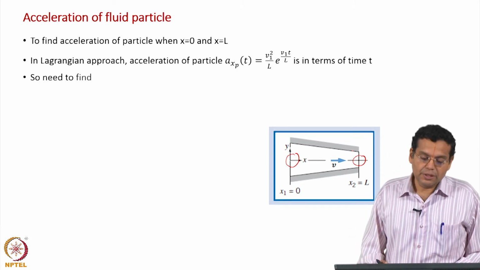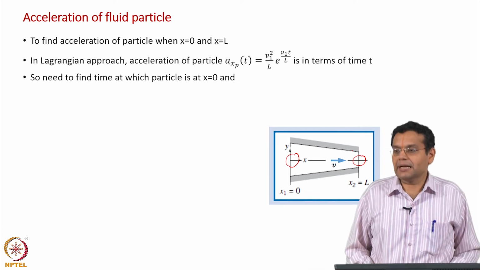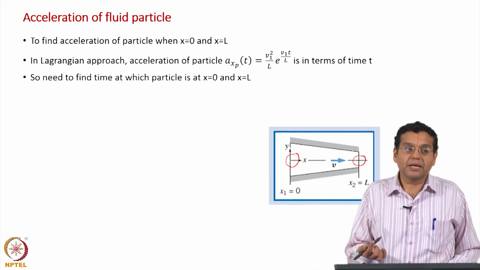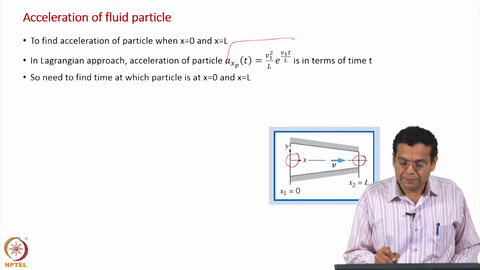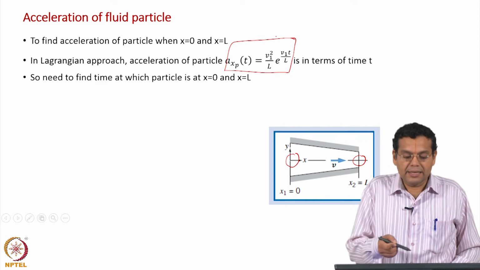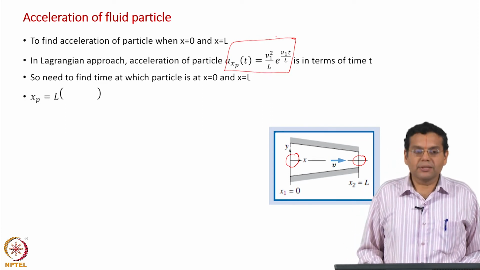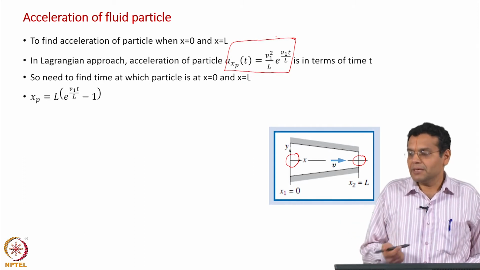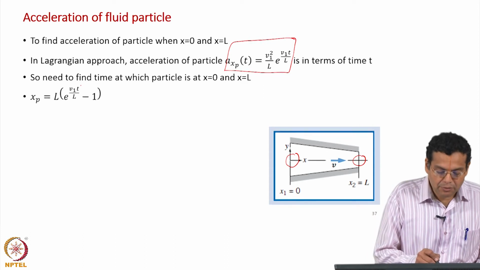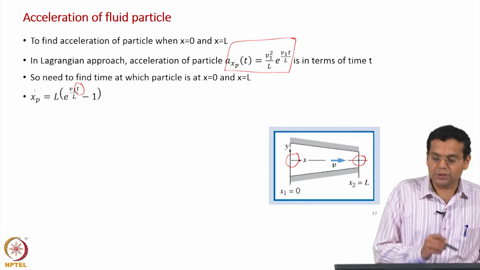So, we need to find out the time at which the particle is at the beginning and the end. We are given the position, we need to find the time. Why do you need the time? Only then can I find out the acceleration of the particle using the Lagrangian approach. How do we do that? We have got an expression for the position as a function of time. Use the same expression, but now what I want to find out is the time, I know the position.